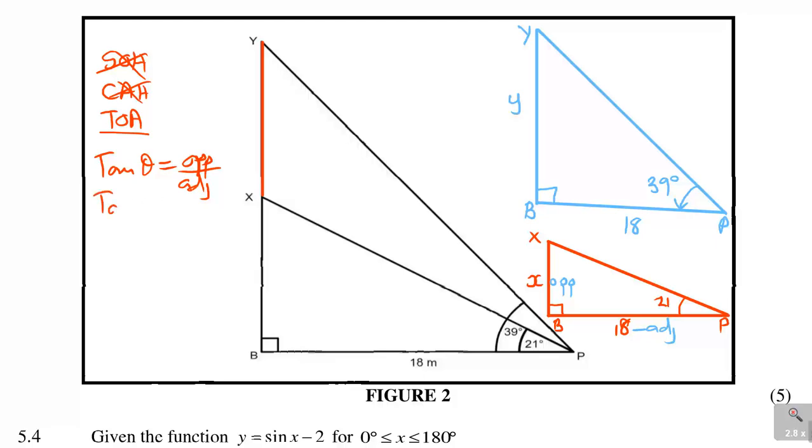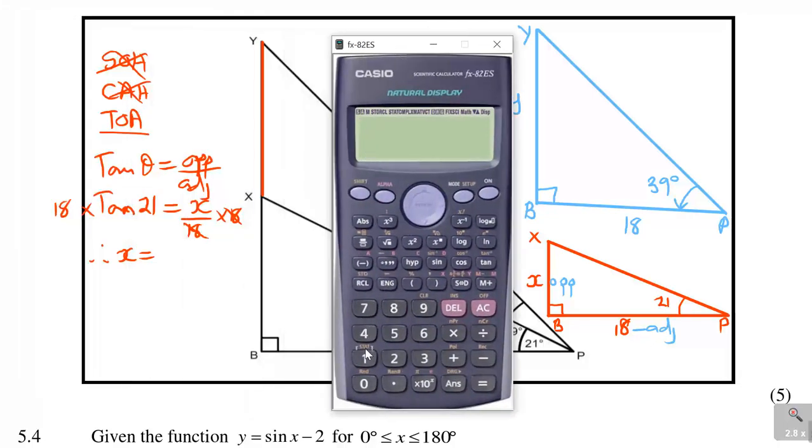So tan theta, where the angle theta is 21 degrees, is equal to opposite, which is x, over adjacent, which is 18. So you multiply by 18 there, multiply by 18 there, you'll find x. Therefore, x is equal to 18 tan 21.